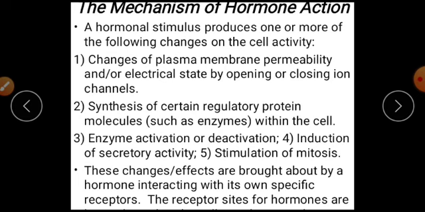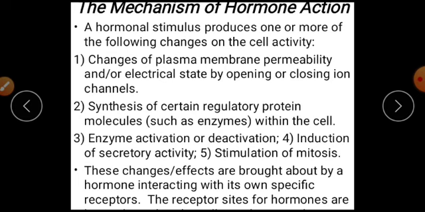When an enzyme is not acting on a specific substrate, the hormone is responsible for activating that enzyme, or if the enzyme is working at a high rate and needs to be reduced, this is likely to be done by the hormonal mechanism. This is what we call deactivation.